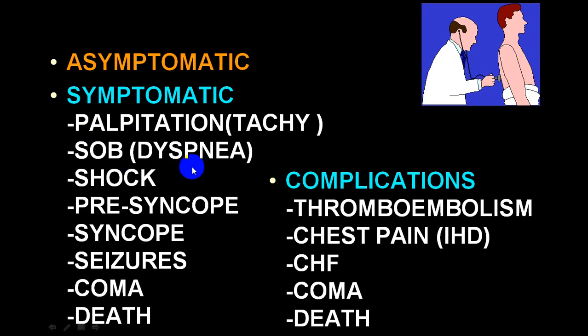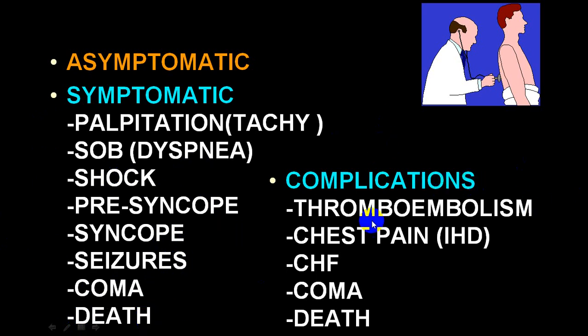Because of decreased cardiac output, hypotension symptoms like pre-syncope, syncope, and sometimes even the person can have a shock stage. He can have a fall. He can develop seizures. He can become unconscious, and that tachyarrhythmia can end up with a cardiac arrest, and person can even have a sudden cardiac death.